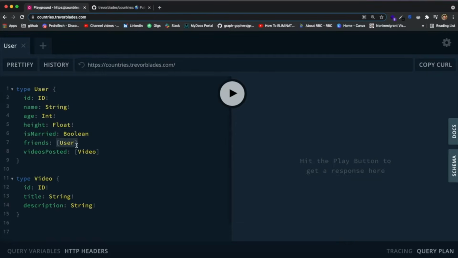Now over here, for both of this information over here, we have a list of friends and we have a list of videos. You can see that none of them have the exclamation mark. The good thing is that we really don't want to, because not all users will have friends. So technically for fields like this, we don't make the array be required. It just doesn't make sense. However, we might want to make the type inside of the array be required.